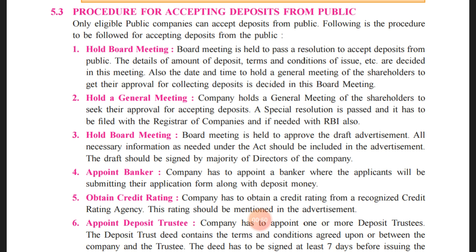So we can say that for any particular decision taken for the company, first and foremost a board of directors meeting needs to be held, and that would be convened by the company secretary. The company secretary needs to convene the board meeting, where he will make sure that all the board of directors of the company come.